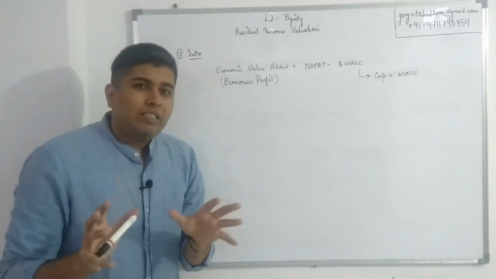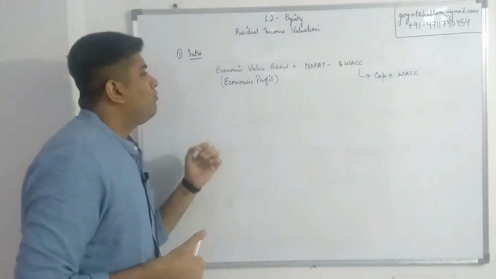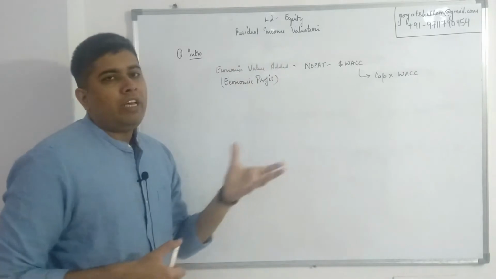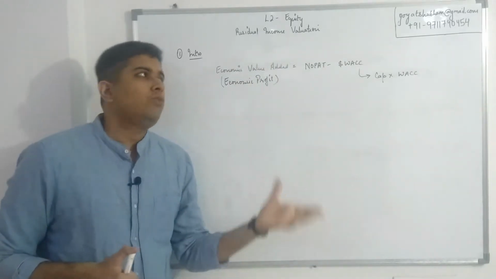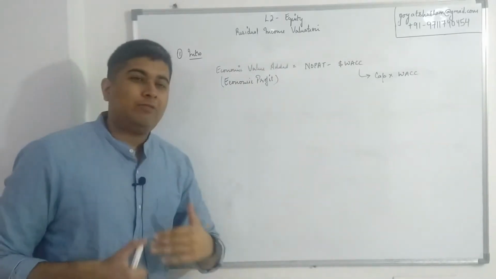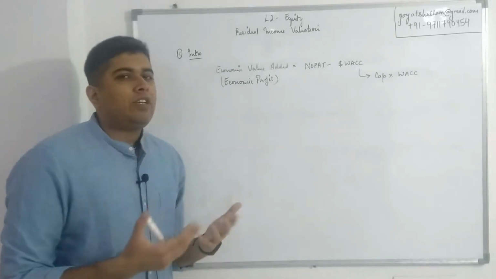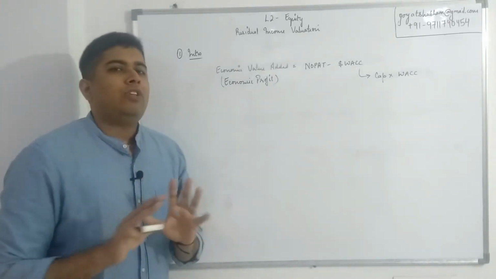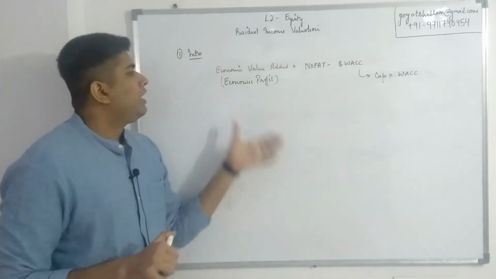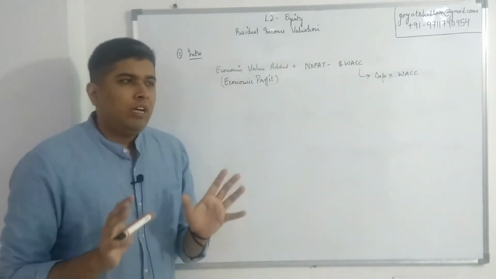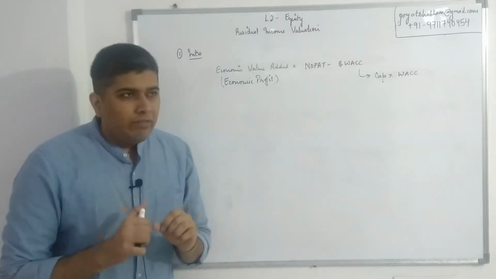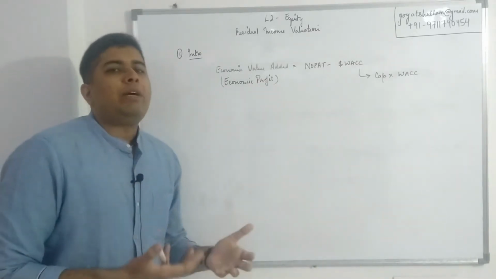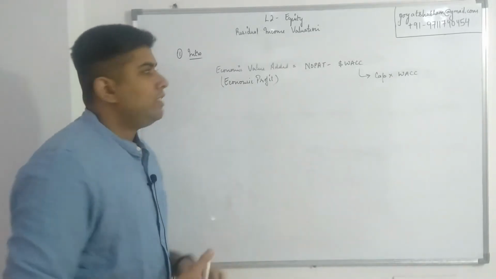Now, my suggestion is, if it is possible for you guys, use the term EVA for equity and use the term economic profit for corporate finance, primarily because that is the distinction that your institute is also making. So far as I know, there won't be any difference if you keep calling it economic profit for equity also. But it's just one of those things that if in the question the institute mentions EVA directly, then it might confuse you. So just for that reason.